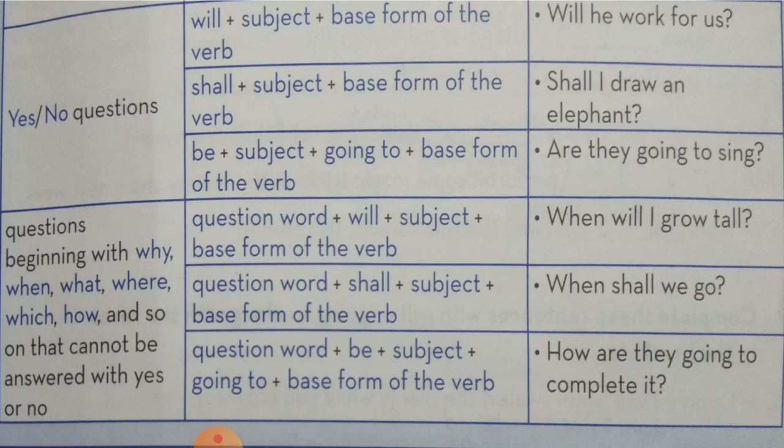Now question form means you can take when, then you have to use will, that is will, subject, that is whatever is given in the sentence, here it is given I, base form of the verb it is given grow, and then whatever the extra words are given, and you have to complete the sentence. And children, remember, question mark is very compulsory in both of these types, yes no question and WH words question.